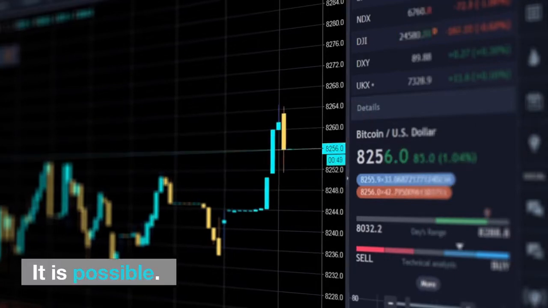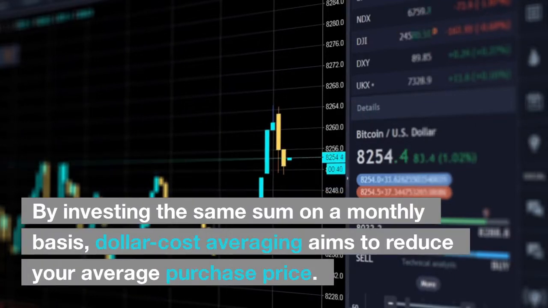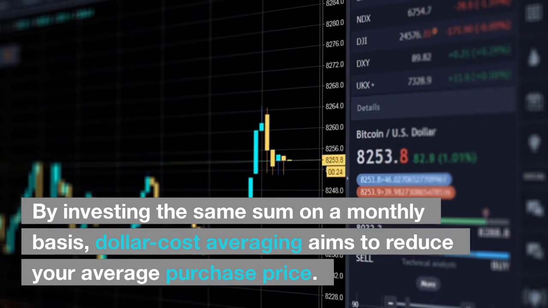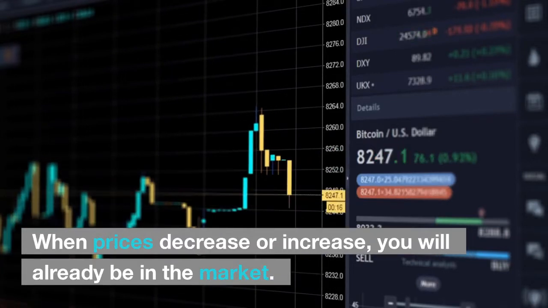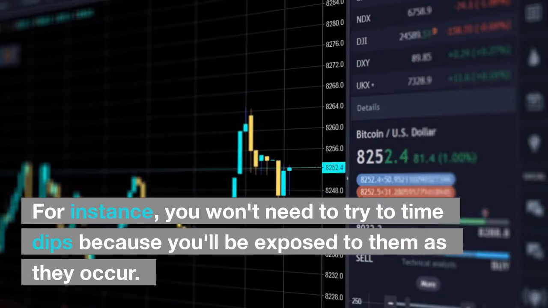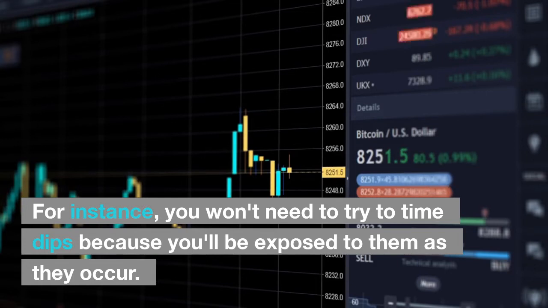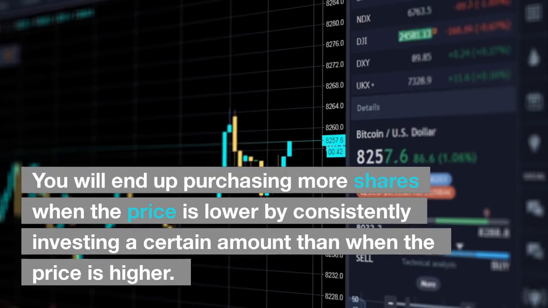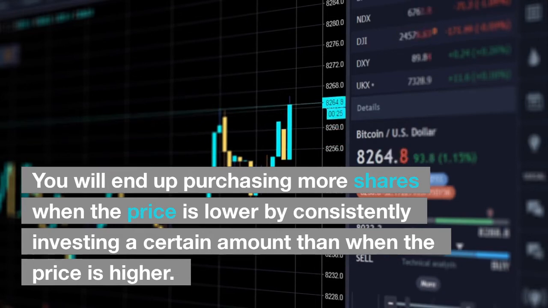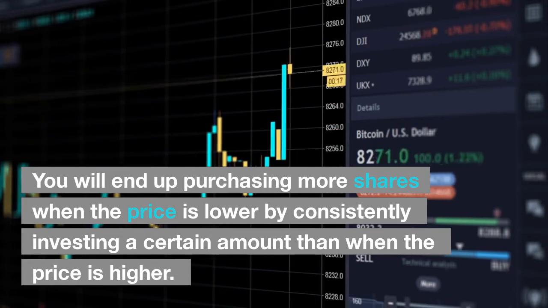It is possible. By investing the same sum on a monthly basis, dollar cost averaging aims to reduce your average purchase price. When prices decrease or increase, you will already be in the market. For instance, you won't need to try to time dips because you'll be exposed to them as they occur. You will end up purchasing more shares when the price is lower by consistently investing a certain amount than when the price is higher.